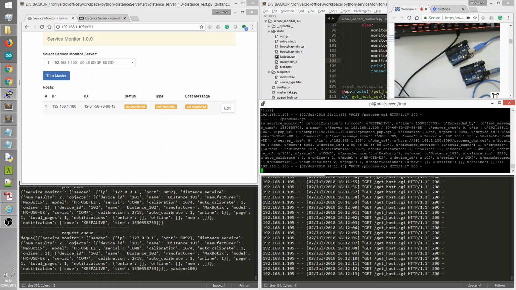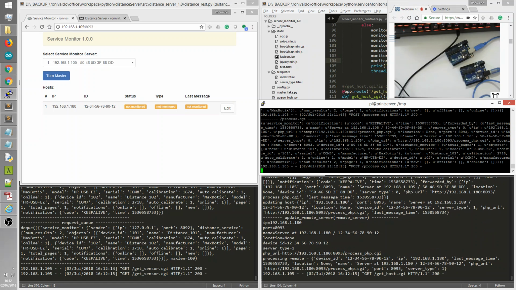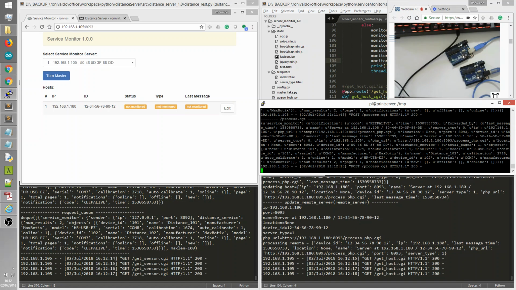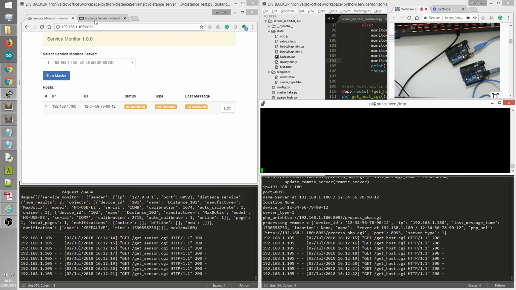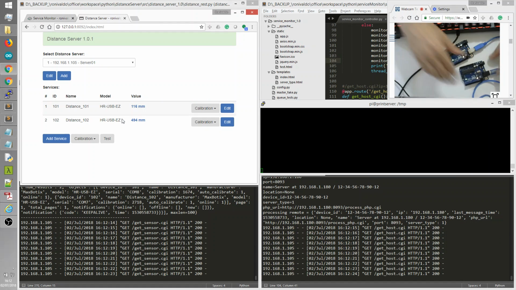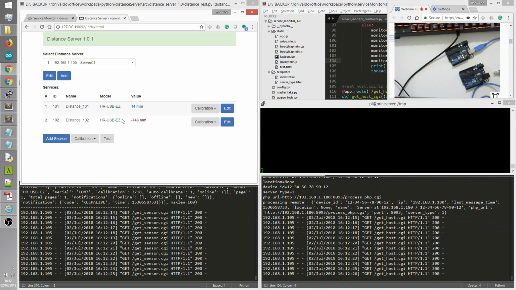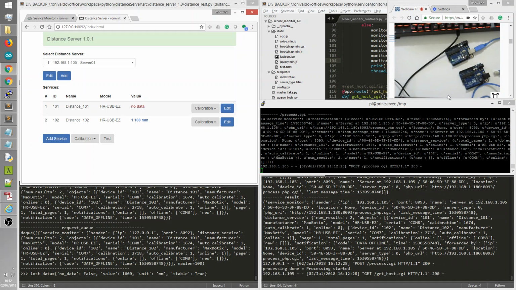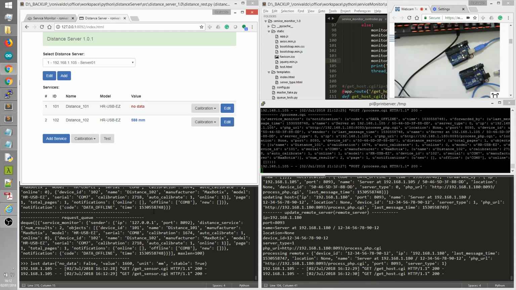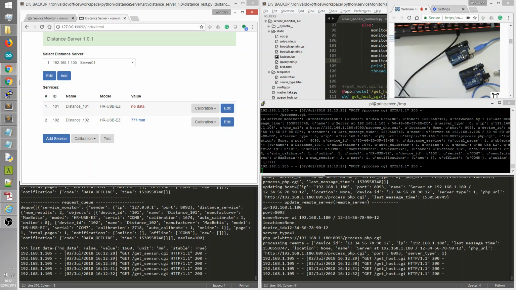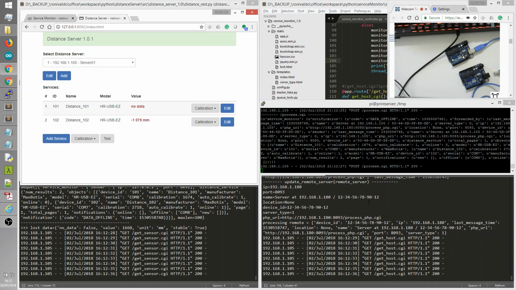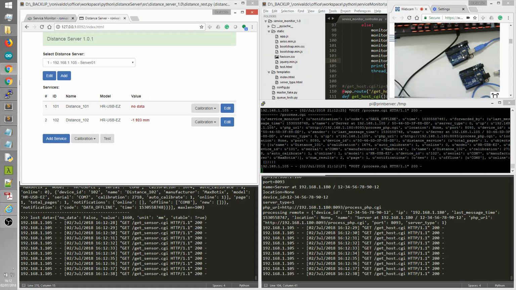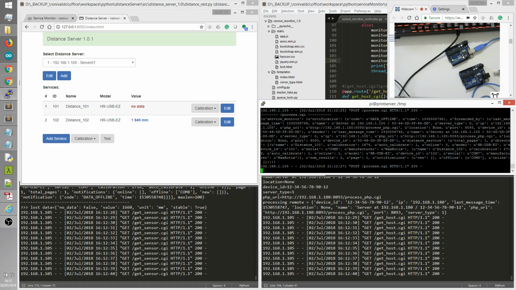Here in this black screen, we have the PHP software emulated. So let's go back here and change something. I unplugged the device. You can see here it was detected and sent here to the master, and the master sent it here to the PHP software.